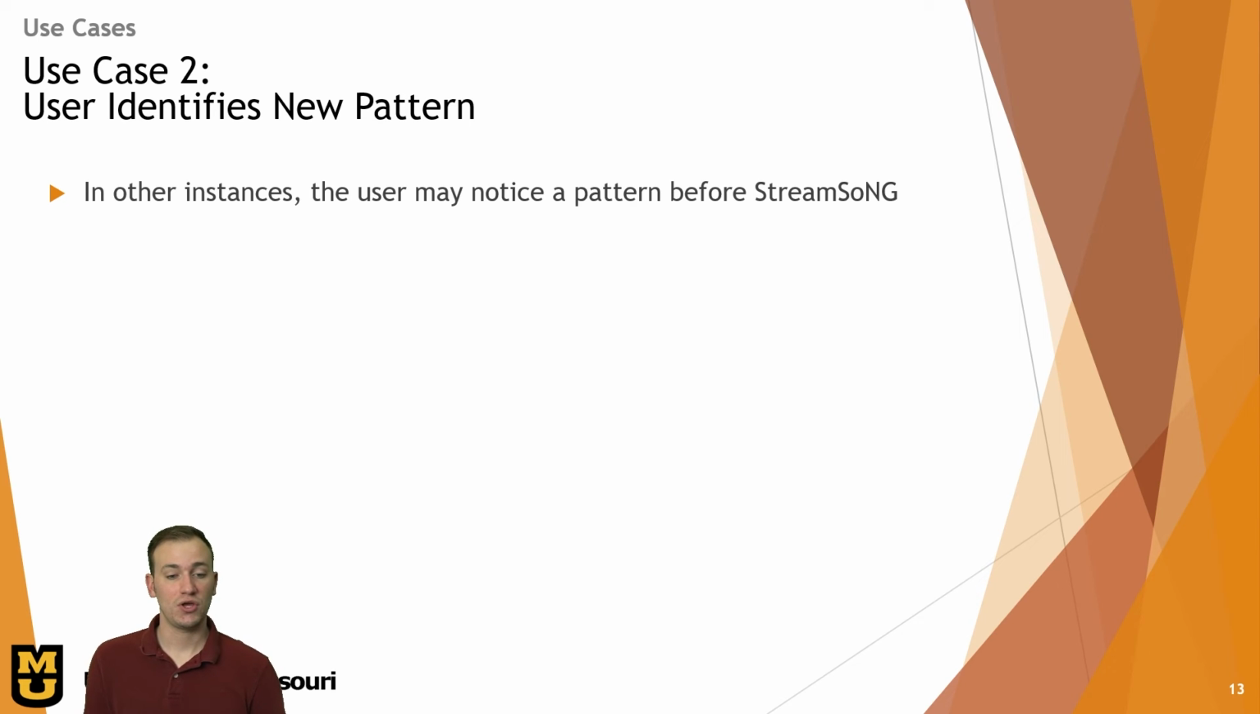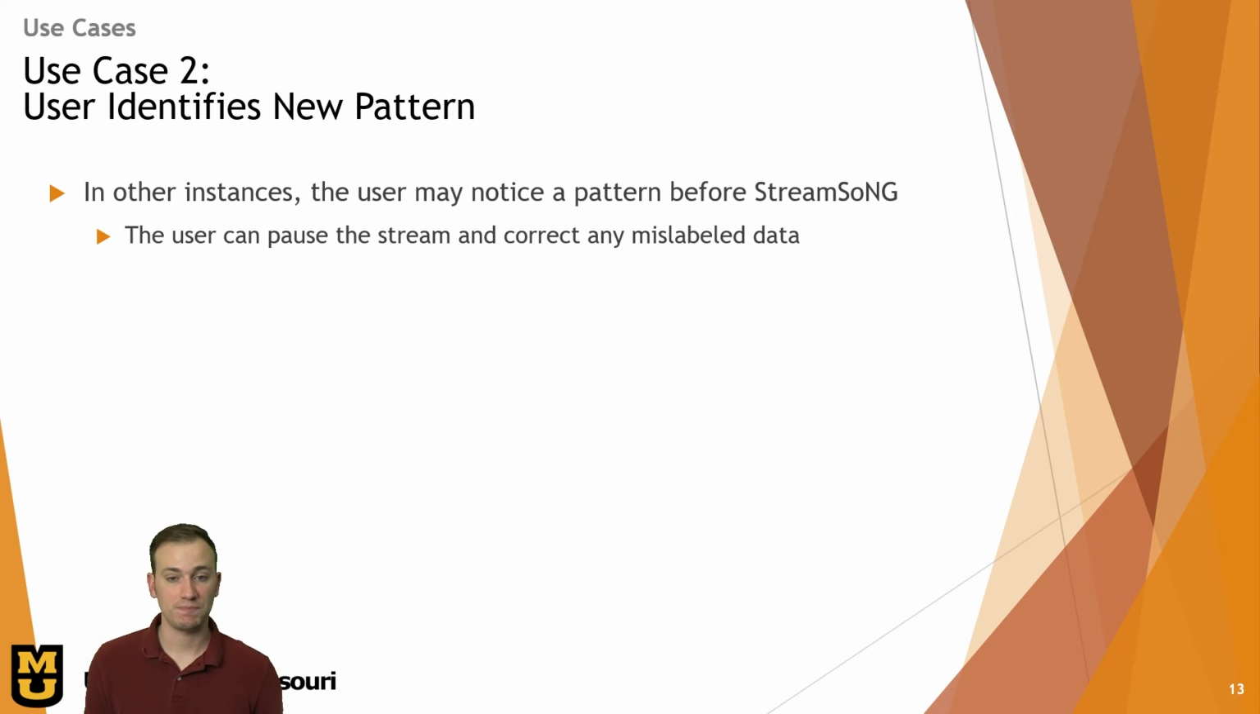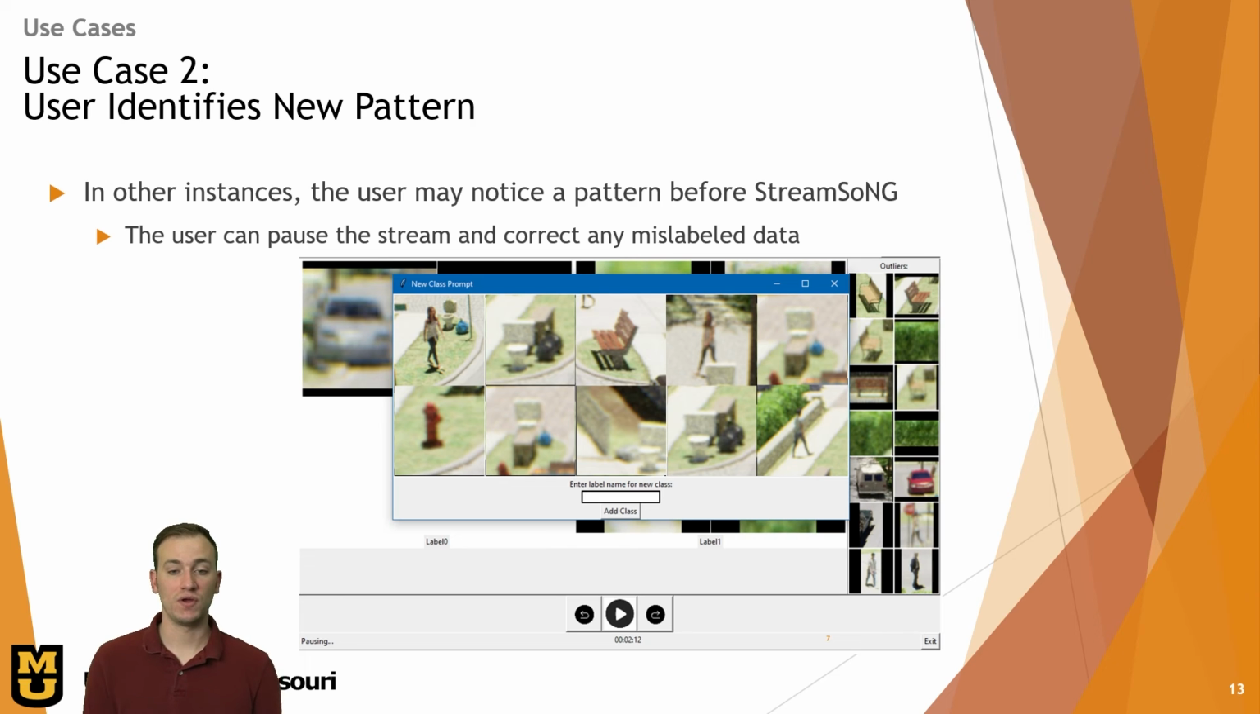In use case 2, we want the user to preempt the identification of emergent patterns in StreamSong. So in order to do this, the user can pause the stream and correct any mislabeled data at any time. But we also want to make this streamlined and efficient. So when this happens, when the user clicks on an image to correct its label, the dialog box will appear